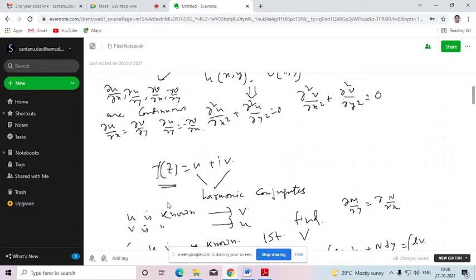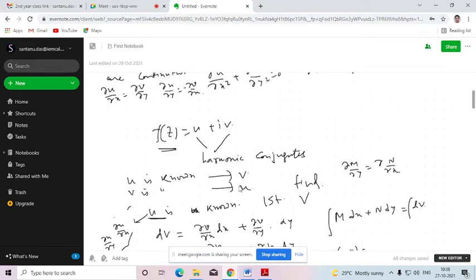So for an analytic function f(z), the real and imaginary parts u and v are called the harmonic conjugates of each other. Okay, is that clear up to this?